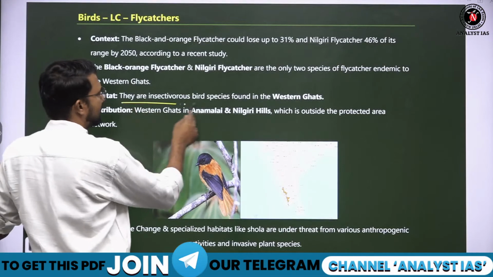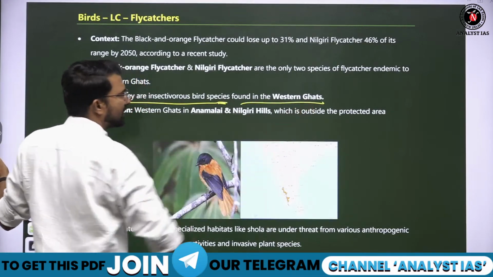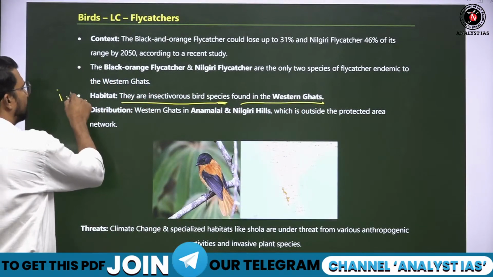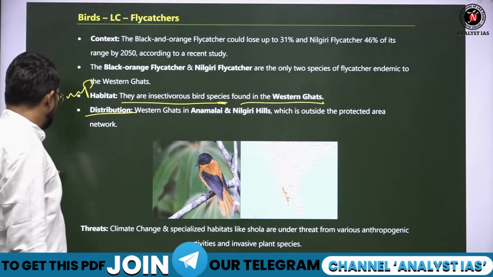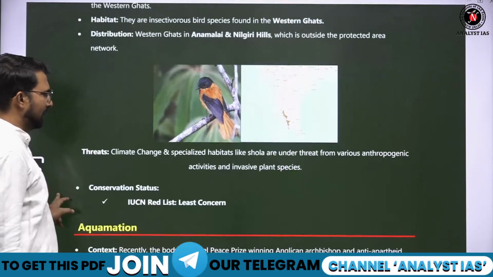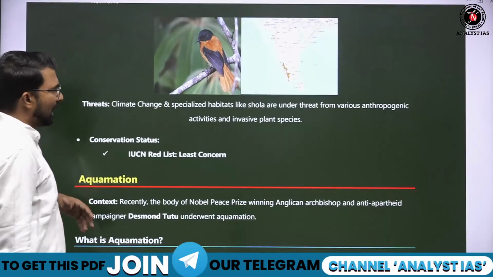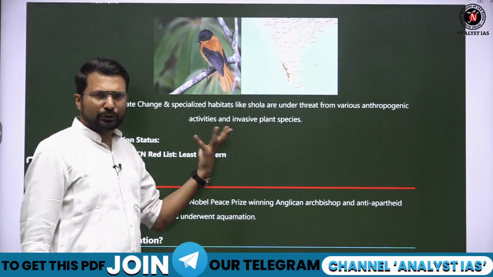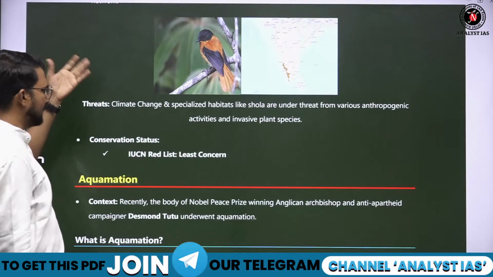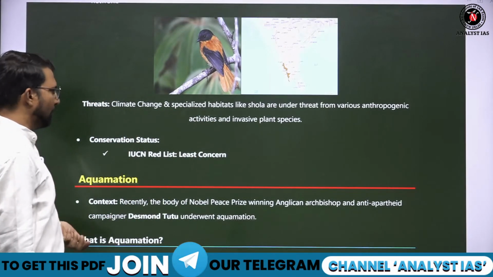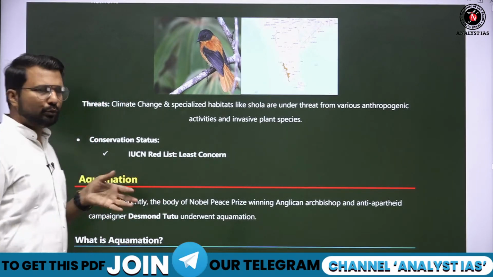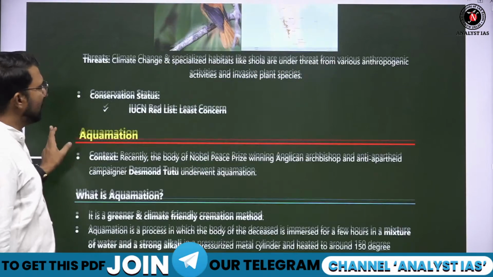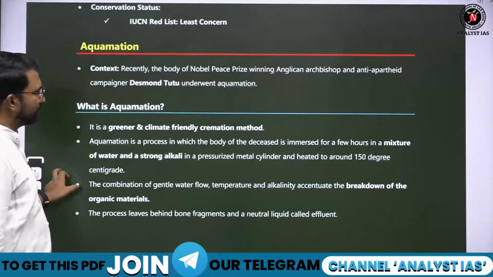These are the flycatchers. So they are insectivorous bird species found in the Western Ghat region. You can remember this. Anamalai, Nilgiri region, they are found there basically. Fine. So due to climate change, habitat loss, anthropogenic reasons की वजह से habitat loss हो रहा है, जिससे इनकी संख्या जो है बहुत तेजी से कम हो रही है. Though they are least concerned right now, but soon they may come into the endangered category.